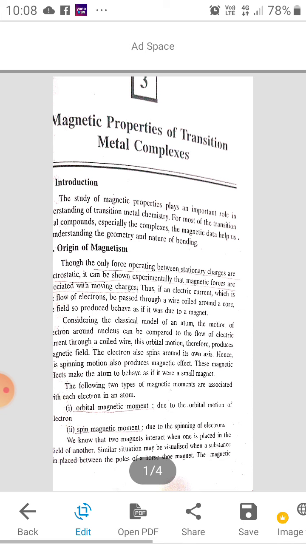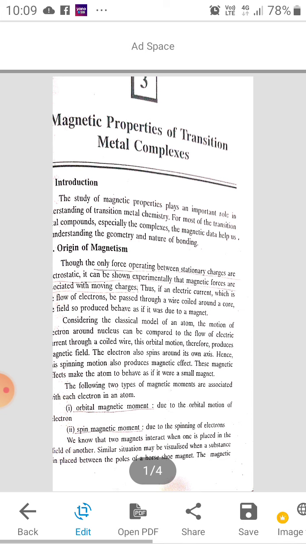Number 1, orbital magnetic moment due to orbital motion of the electron. Second is the spin magnetic moment due to spinning of electrons. That means the electron moves on its axis.